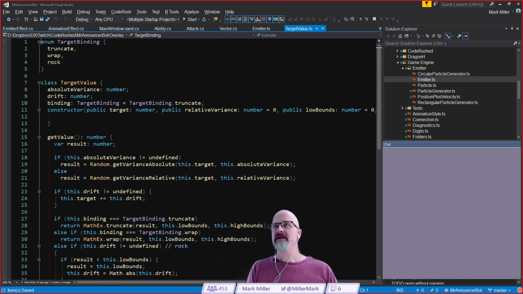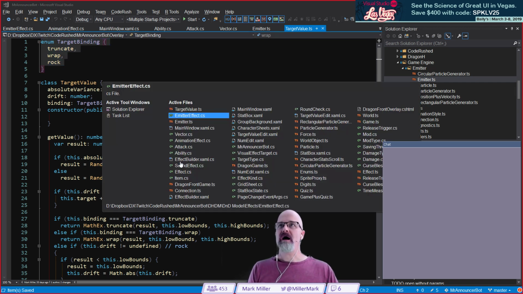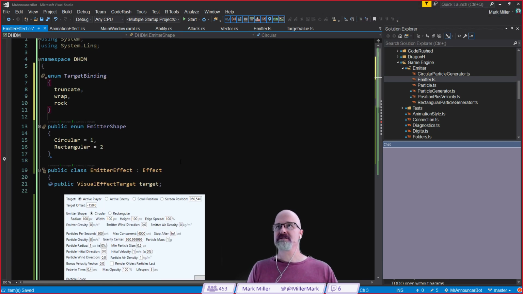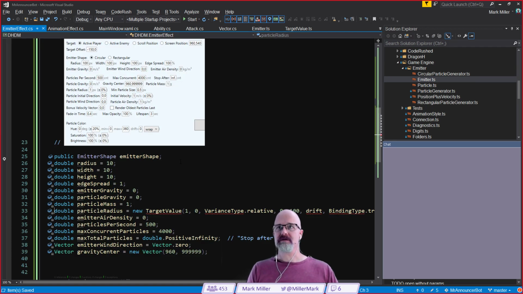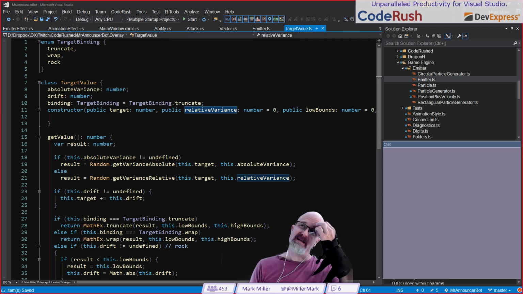Okay. All right. So we have target binding, which is right up here. So we can copy this, and over in Emitter Effect, we can just pop it up at the top like this. So there's our target binding, which, did I not spell it the same way? What did I do? Binding type. Okay, so let's change that to target binding. And what we did in target value is we have an absolute variance and a relative variance. We had two different variables is what we did.